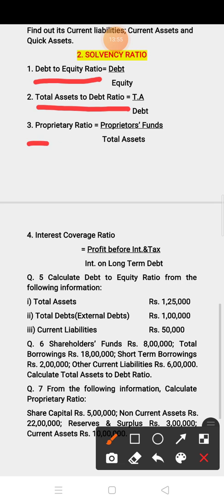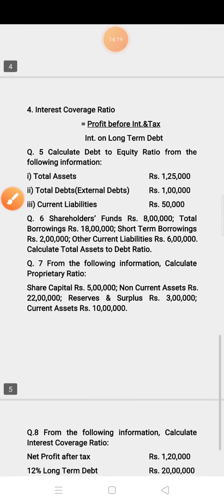Now next is proprietary ratio. Proprietary ratio formula is proprietary fund upon total asset. You can say the proprietary fund as equity or shareholder fund. Now next is interest coverage ratio. Interest coverage ratio is profit before interest and tax upon interest on long term debt. Now we can solve the questions one by one.